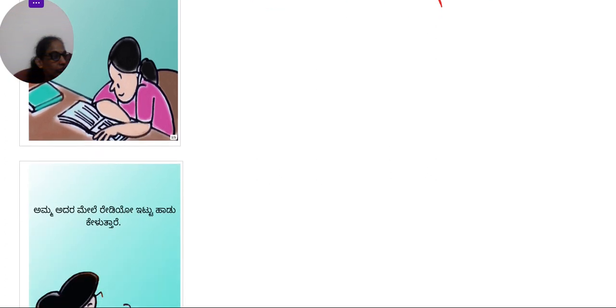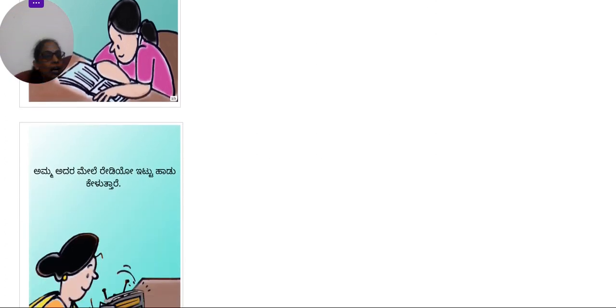Next. Amma adara mele radio ittu haadu keluttare. Amma means mother. Adara mele, it's the same thing as what we saw in the first slide. Adara mele means on the table. Radio. It's radio, the instrument where you listen. Radio. Ittu, keep. She keeps the radio and haadu. Haadu is song.